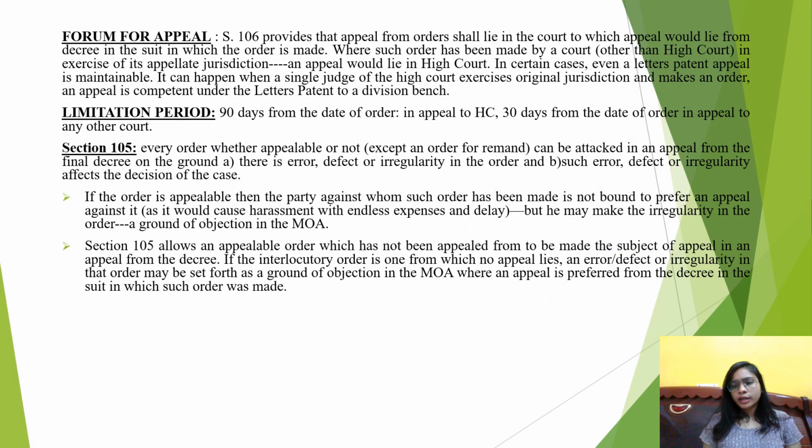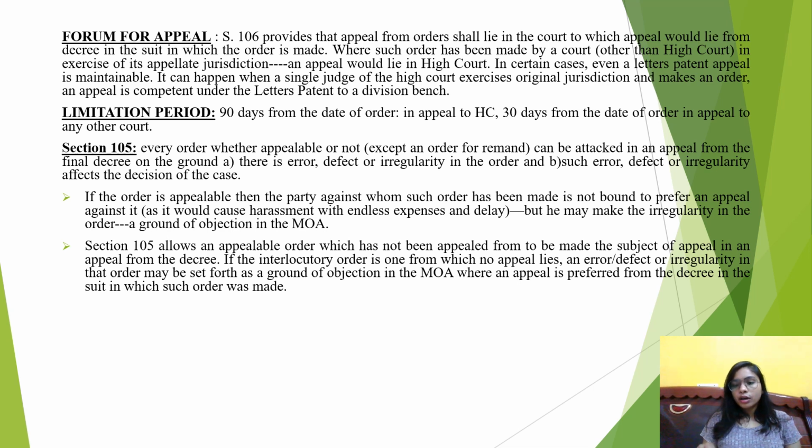Now, it is very important to understand that we know an appeal against an order is going to lie, but where are we going to file an appeal against such order? This is provided under Section 106, which says that appeal from orders is going to lie in the court to which appeal would lie from the decree in the suit in which the order is made. Meaning thereby, let's just say that a decree has been passed by the trial court. Now, if you want to file an appeal against the decree, you will move to the immediate superior court. That immediate superior court will also be the appropriate forum for filing an appeal against the order which was passed in the suit.